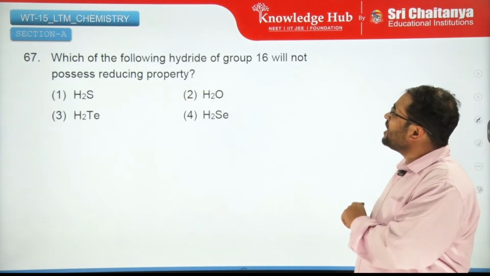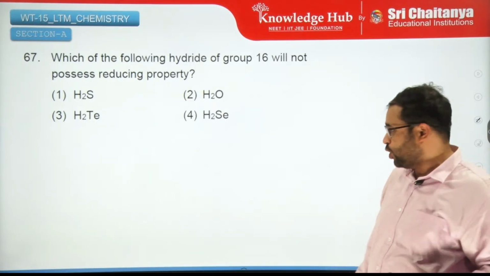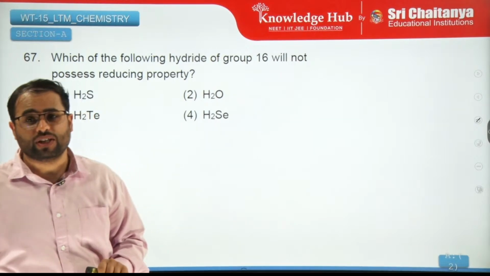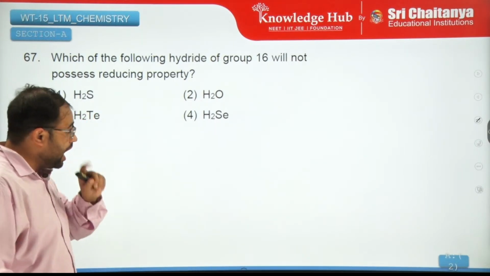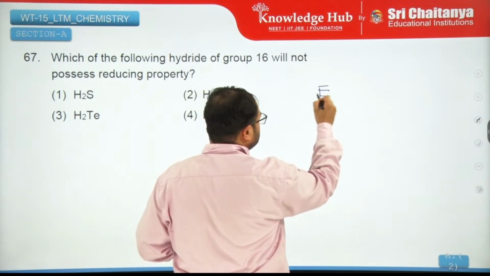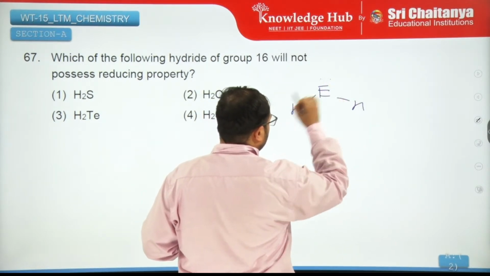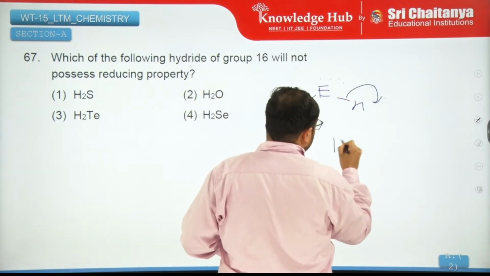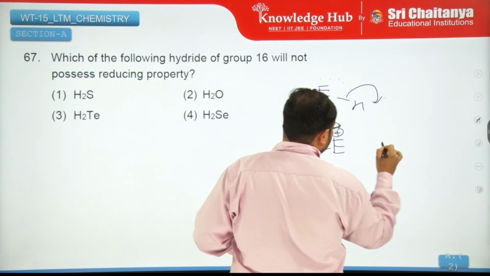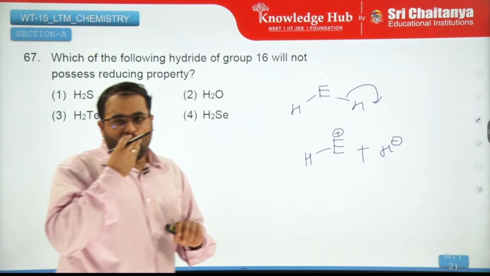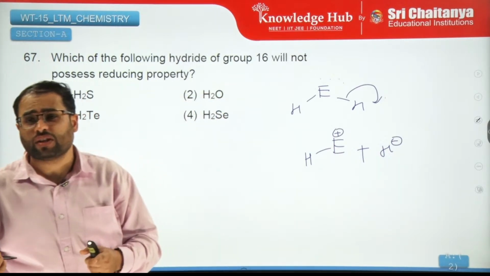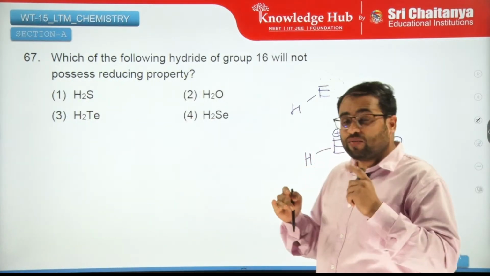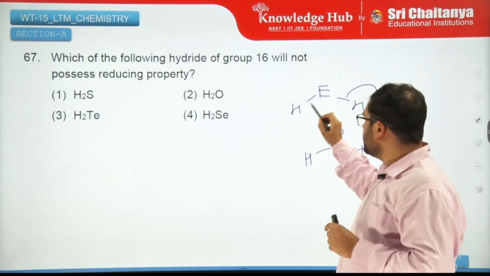Moving on. Which of the following hydrides of group 16 will not possess reducing property? First, you should know how these hydrides act as reducing agents. These are hydrides for that matter. Hydrides mean if you have the element, they act as reducing agents by donating H minus. So the easier this donation is, the better it is as a reducing agent. Let us see where this donation is easy. Now this donation will be easy when this bond is weak.